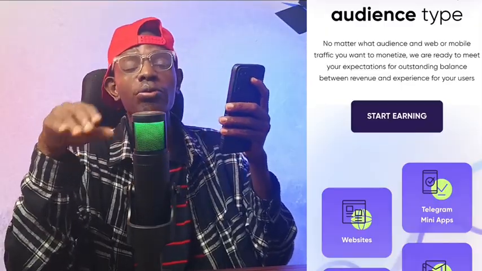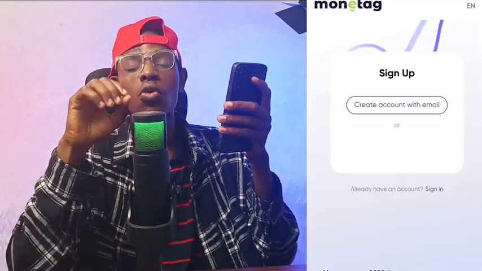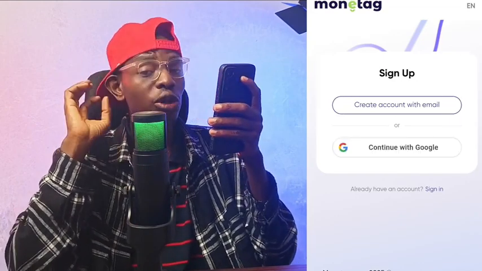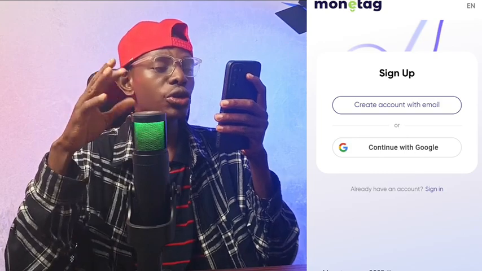Now, when you click on the link, it is going to bring you to an interface like this. And to get started, all you have to do is to click on Start Earning. Now, when you click on Start Earning, it's going to bring you to an interface like this where you will register. So I'm going to show you how you are going to register and also how you are going to use the platform.